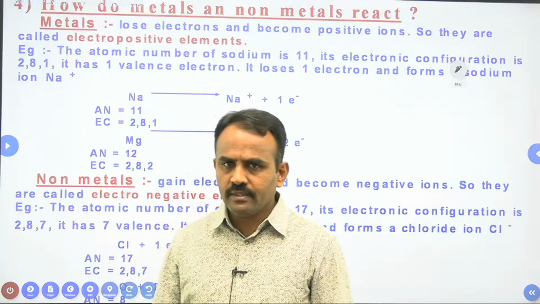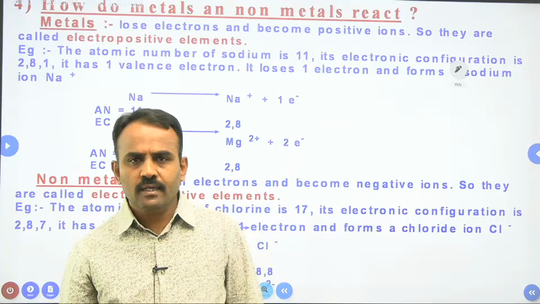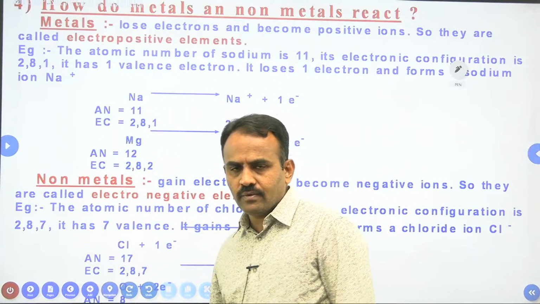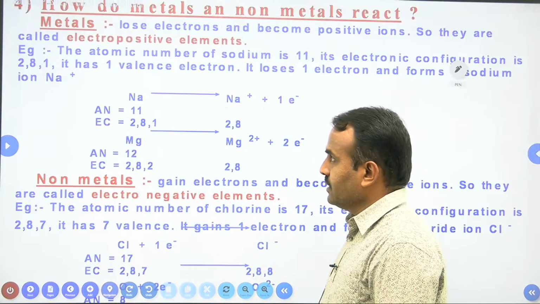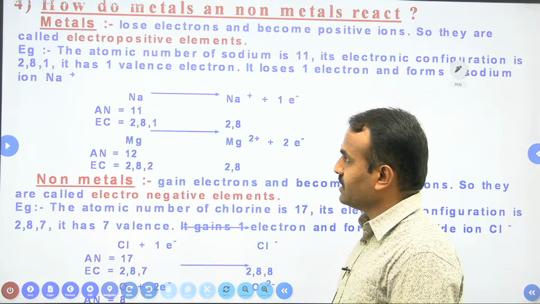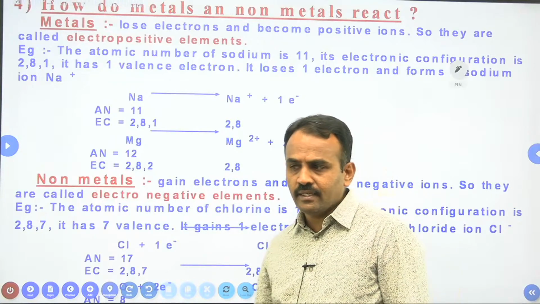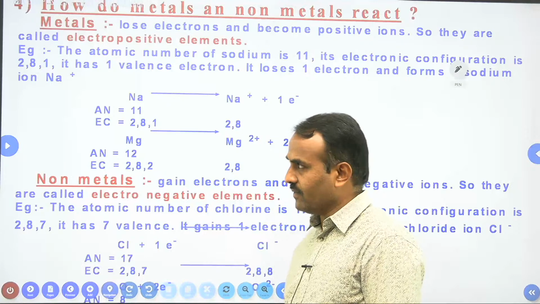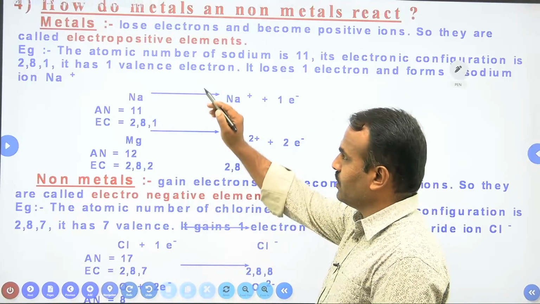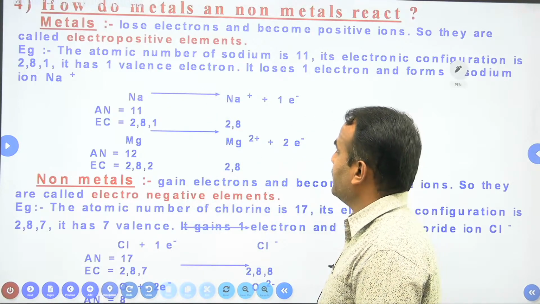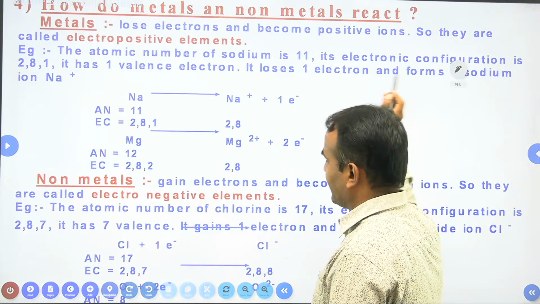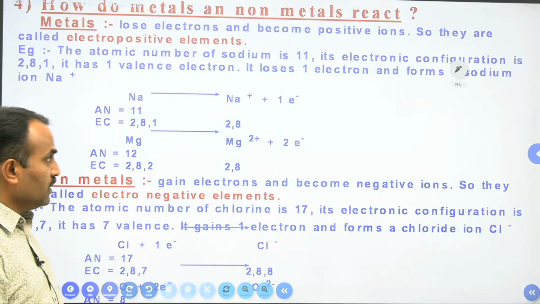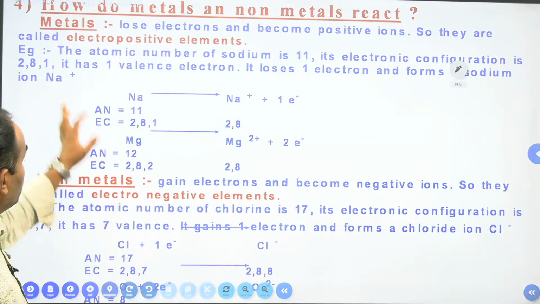So yesterday we were discussing the metals and non-metals. We will continue with this from the last class. Yesterday we discussed the physical and chemical properties of the metals and non-metals. After completing that, we discussed how metals and non-metals react. Regarding this, yesterday I explained in brief. Today we'll go into detail about this.